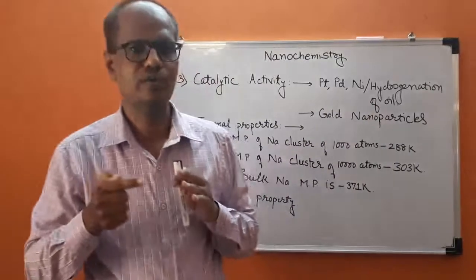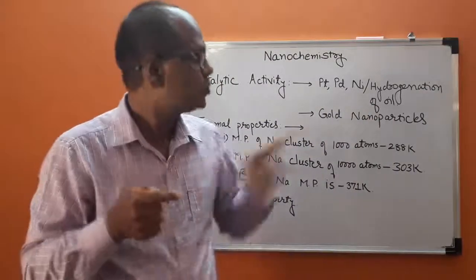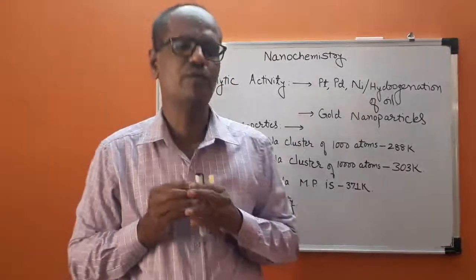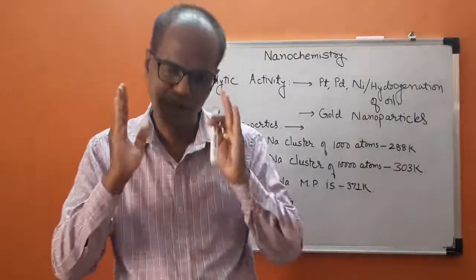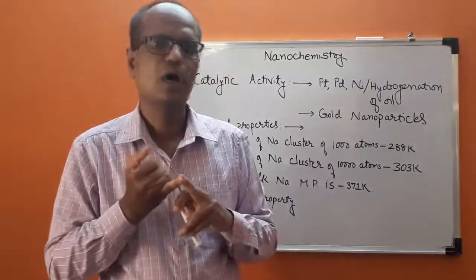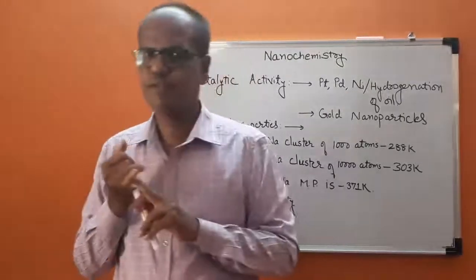Right? So what happens is, whenever we are carrying out hydrogenation of vegetable oil, in that container of the reaction, hydrogen gas is there. After that, vegetable oil is there.